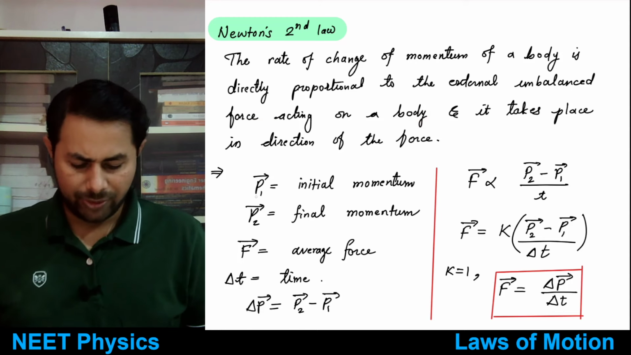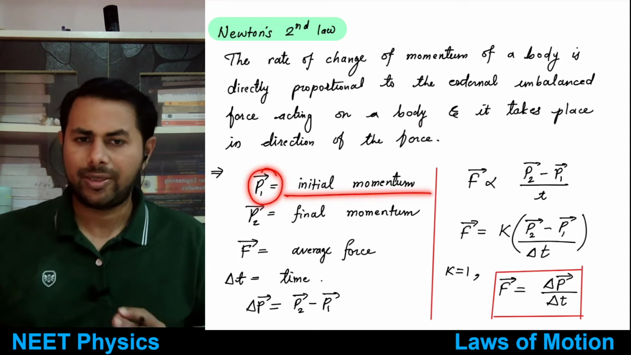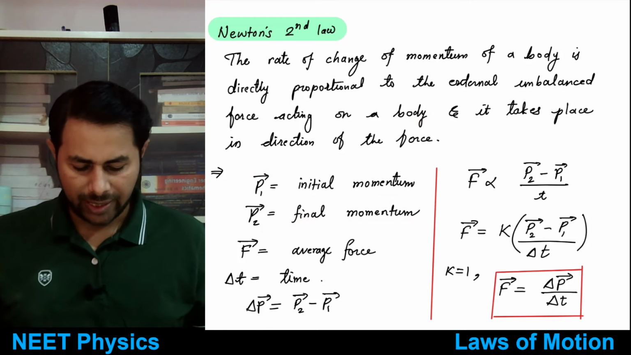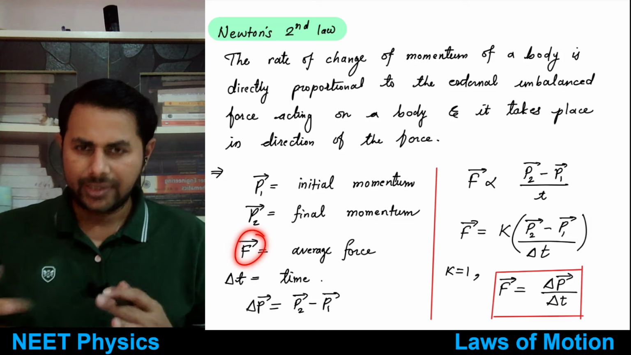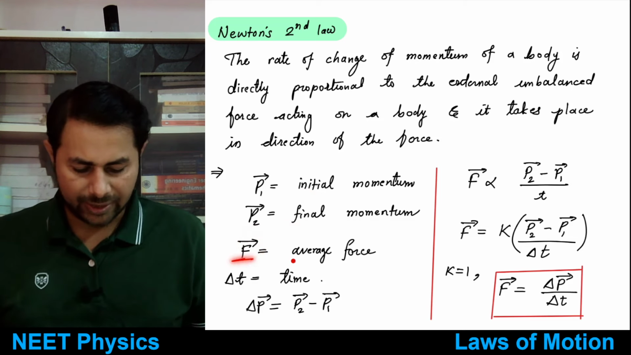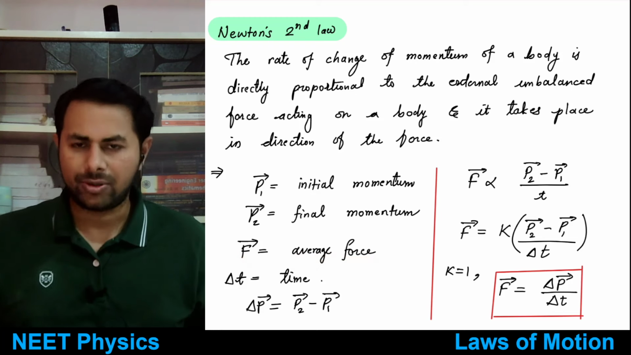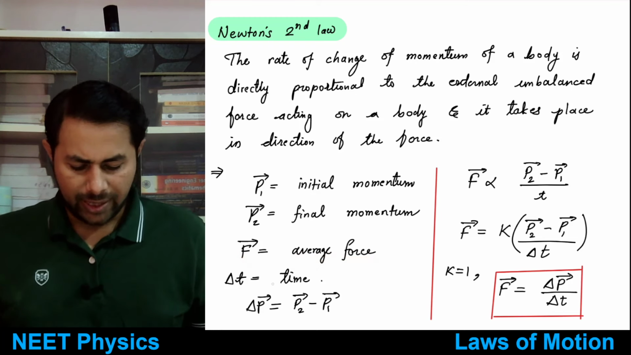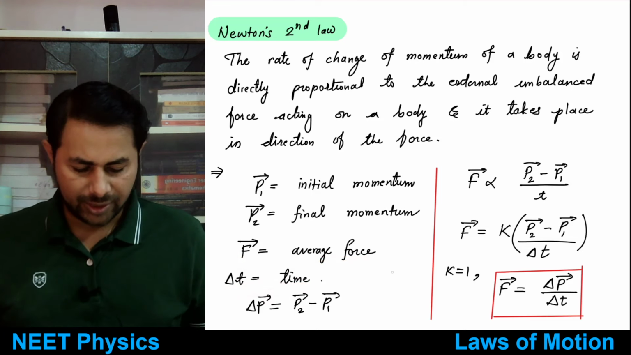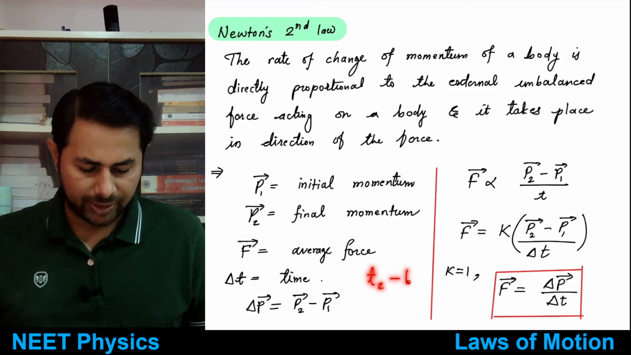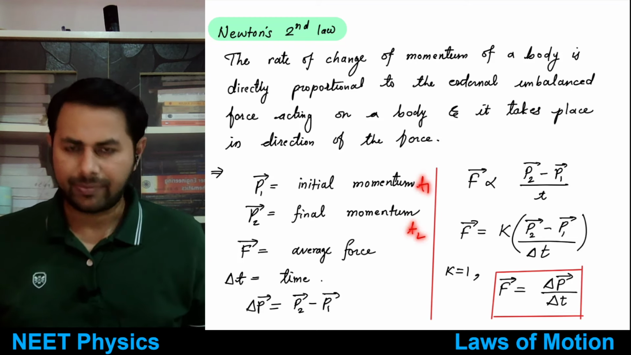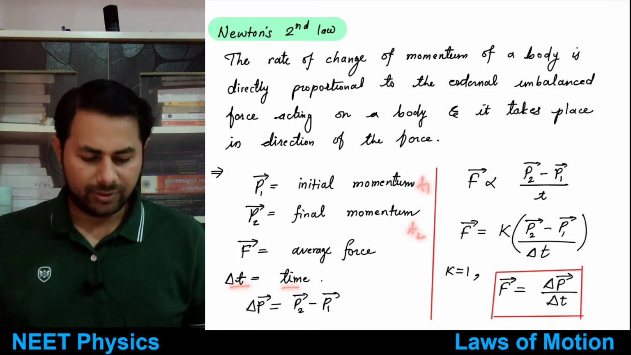Suppose P1 bar is the initial momentum of the body, P2 bar is the final momentum, and you exert some force because of which this change in momentum happens. F bar is the average force acting on the body, and it acts for a time delta t. Delta t can be written as t2 minus t1, where t1 is the initial time and t2 is the final time.